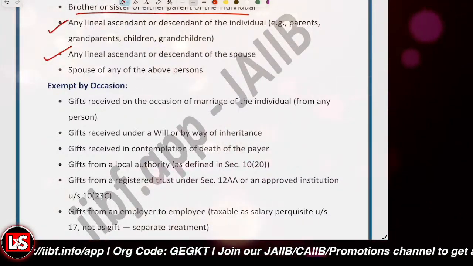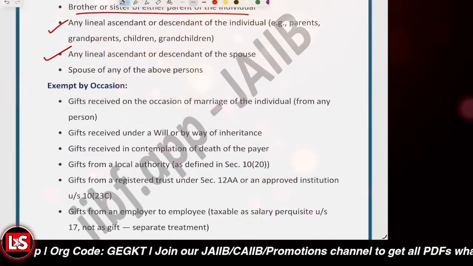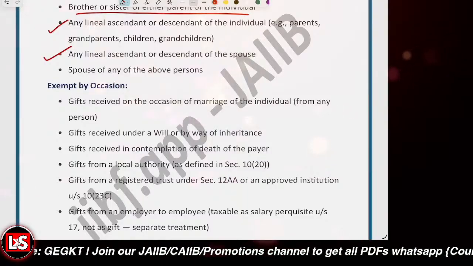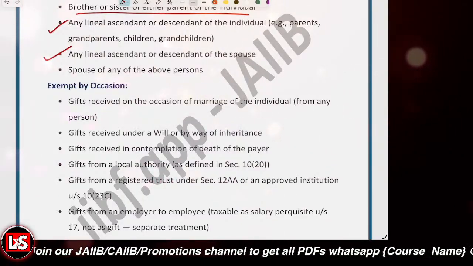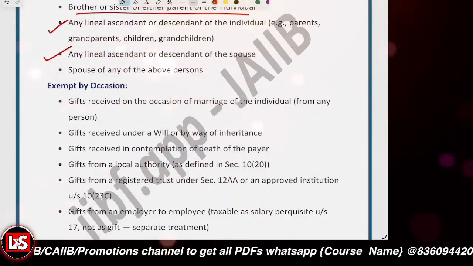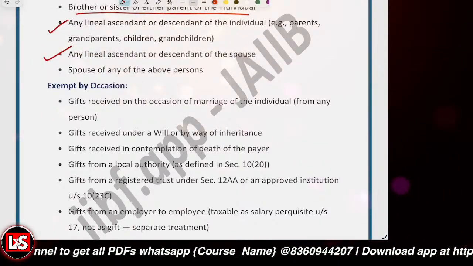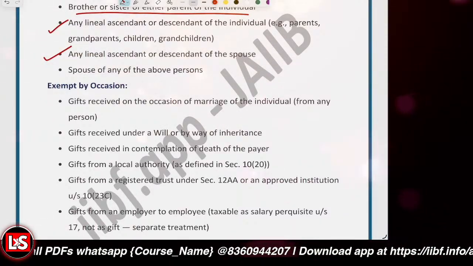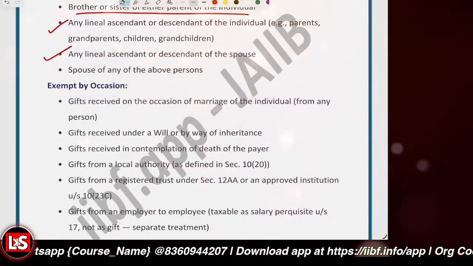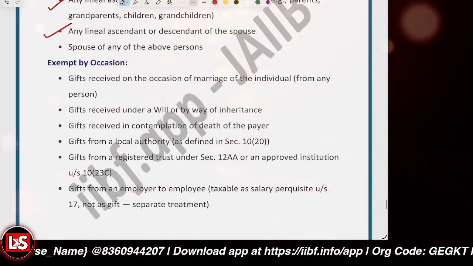So if you're receiving from spouse, brother, sister, parents, grandparents, children, grandchildren, then it is tax free, right? Getting it?